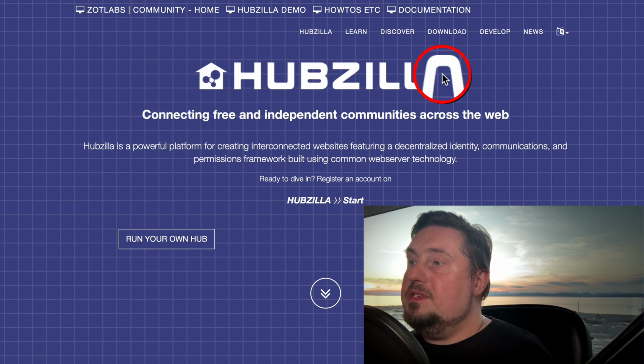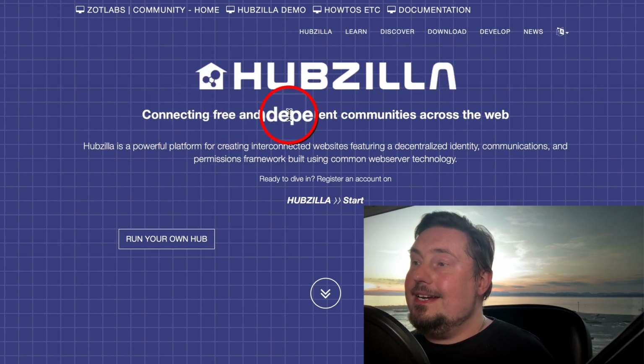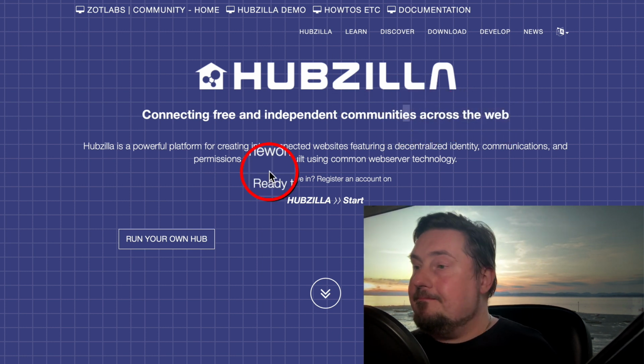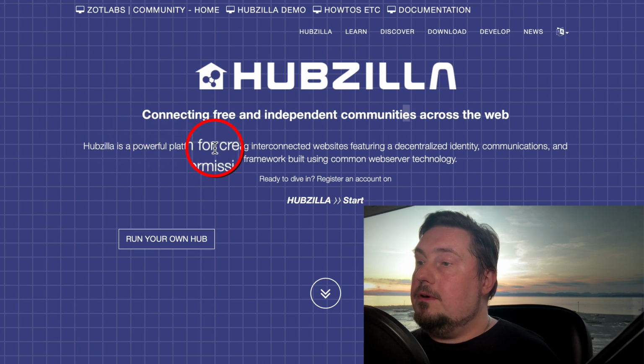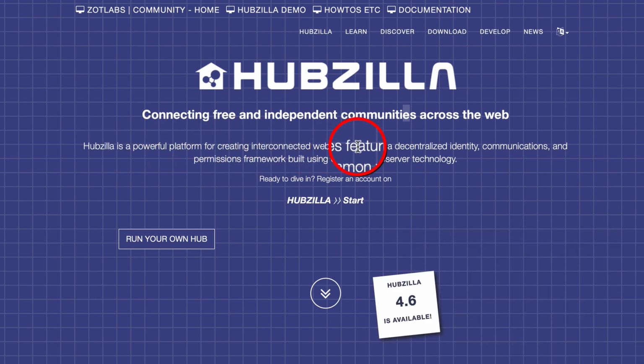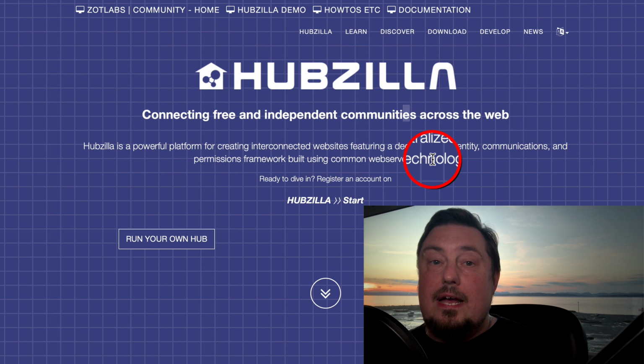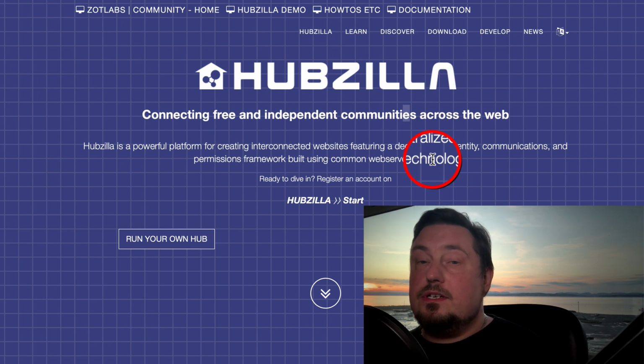So it says that Hubzilla is connecting free and independent communities across the web. So that includes us, right? It says Hubzilla is a powerful platform for creating interconnected websites featuring a decentralized identity, communications, and permissions framework. Basically, you can use this in multiple different ways, and it is a really good platform for people who want to reach out and find their tribe and build their own. So people like us, right? We have a passion, we have a mission, and we want to share that with the world. This is a good way to do it.